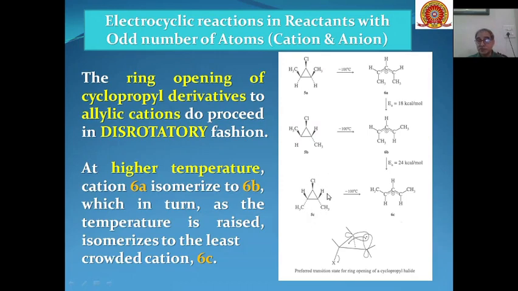This is the preferred transition state for ring opening of a cyclopropyl halide, any of these three. So this is how X is eliminated, and through disrotatory motion, this going to this place, this going to this place, you will get these cations depending upon the nature of the reactant we are using. Even from one reactant we can have all three carbocations if we can supply this much energy for conversion of one type of carbocation into the other.